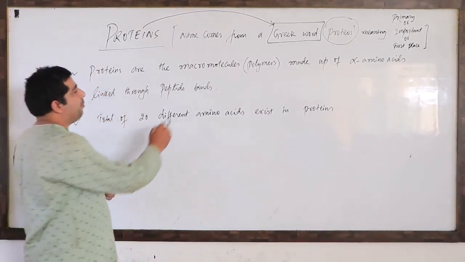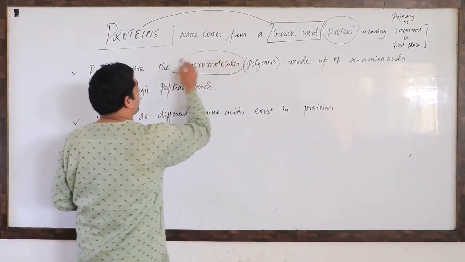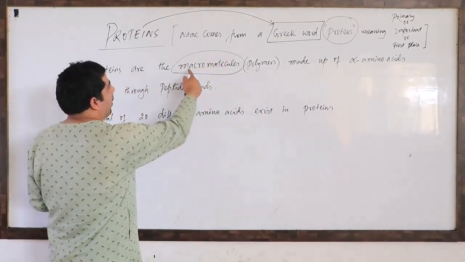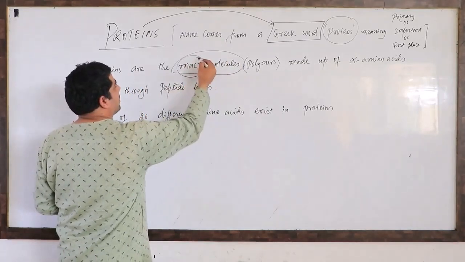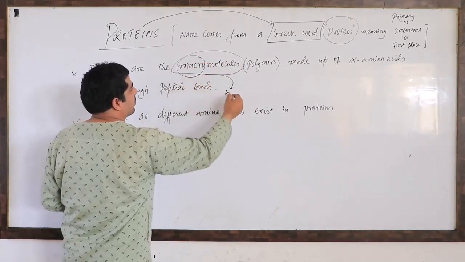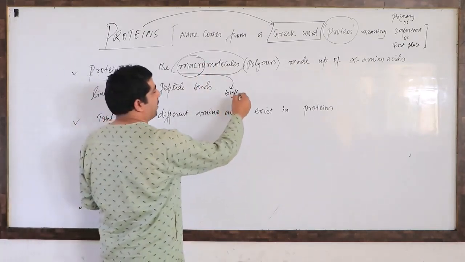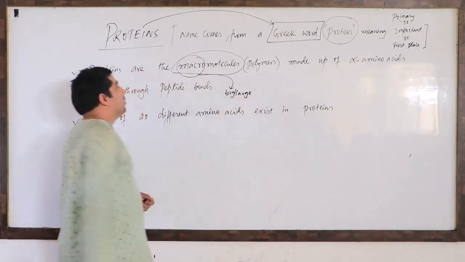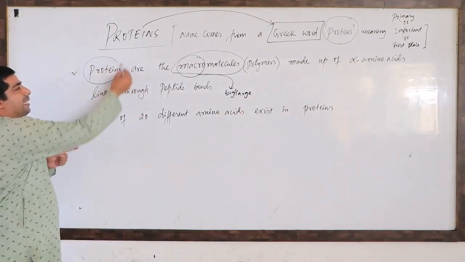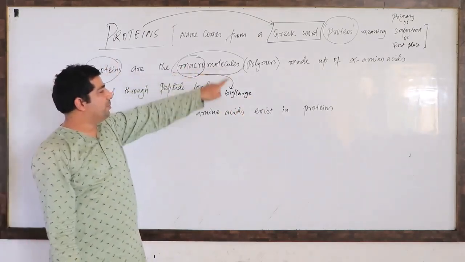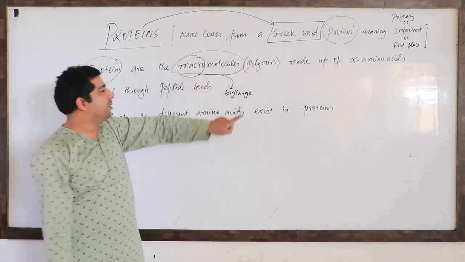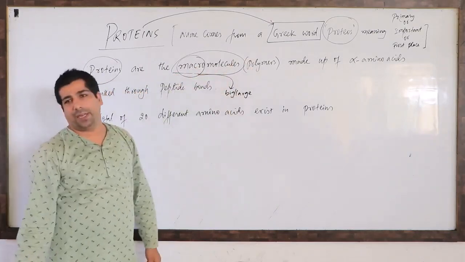Proteins are macromolecules. Macromolecules basically means bigger molecules. This macro stands for big, or we can say large. So proteins are basically macromolecules, meaning big molecules or large molecules.